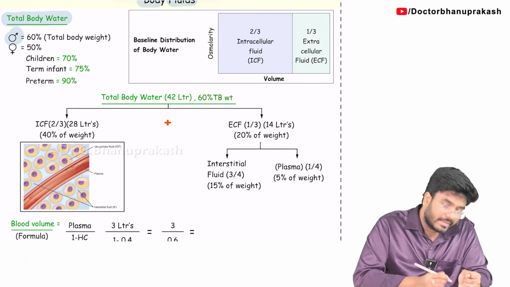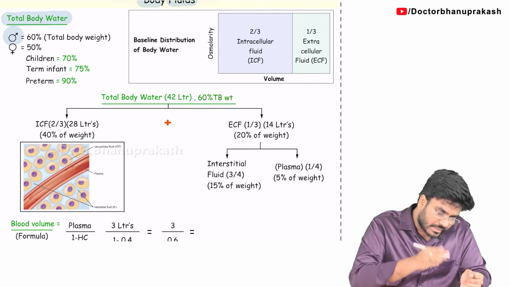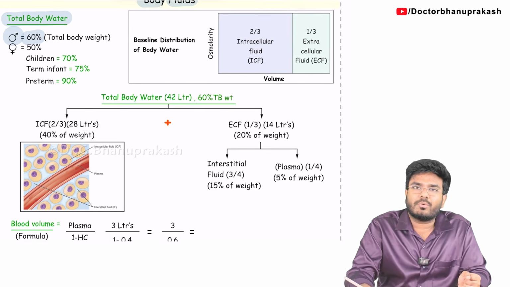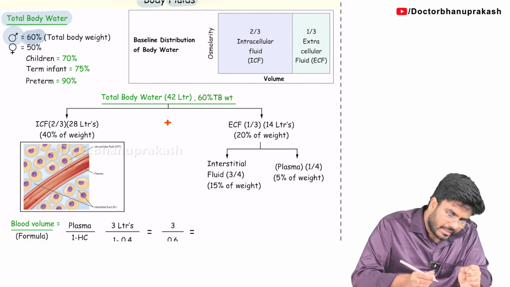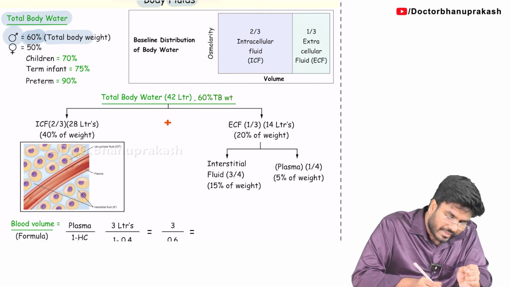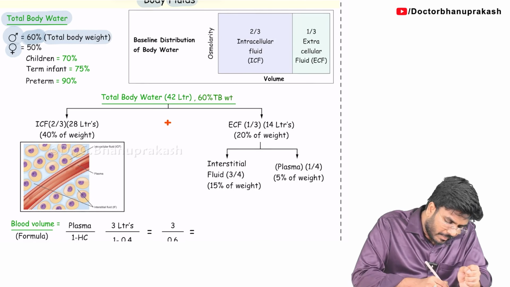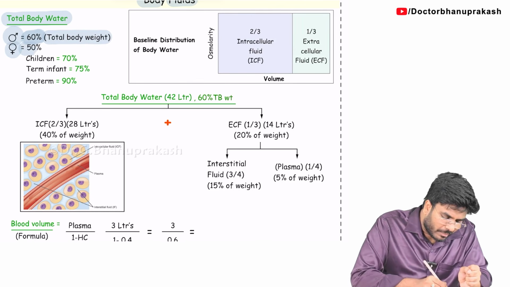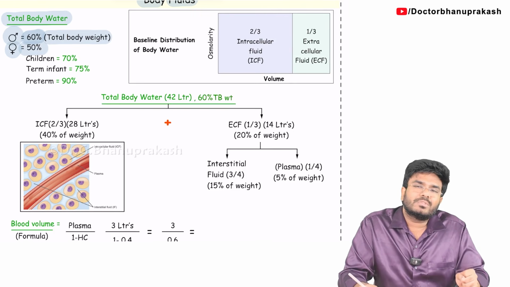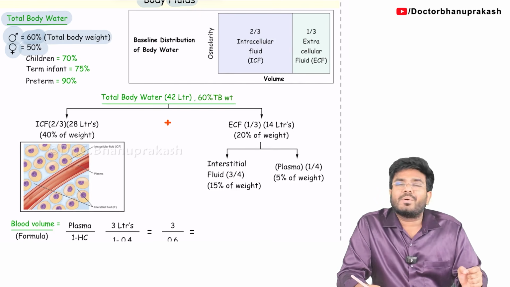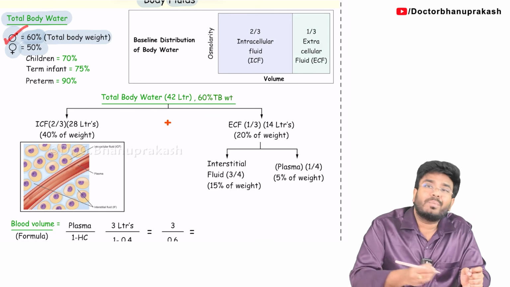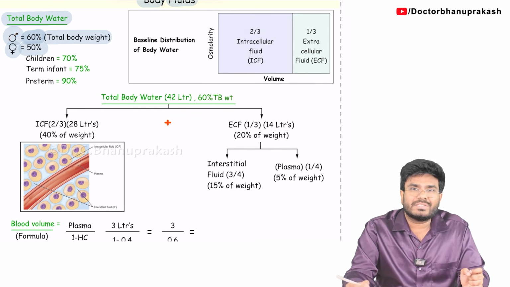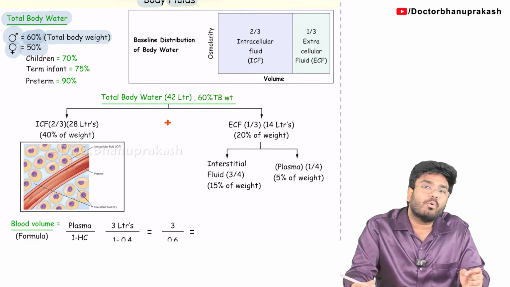See, let's talk about a male. 60% of my body weight is because of water. So in a male, 60% of the total body weight is water. But in females, only 50% of the total body weight is water. So where is more water content present? Males. Males are more watery bodies. Females are more fatty bodies. Females have more fat. Males have more water in them.